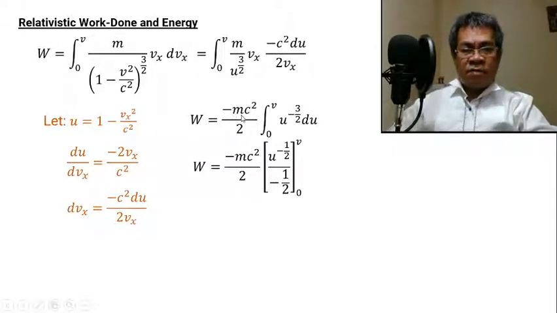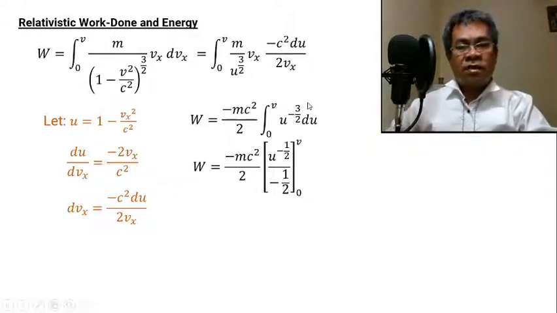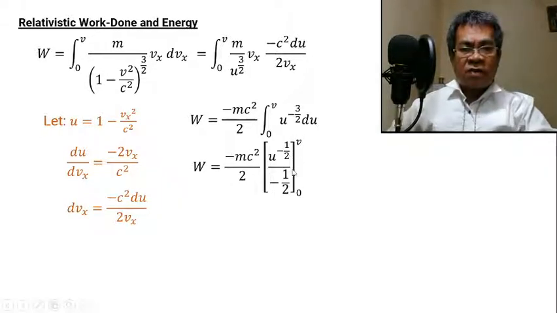So therefore, copy this one: negative mc squared over 2. Then, we are already integrating this one, so plus 1: negative 3 halves plus 1, because of the power rule, is negative 1 half. Now, the negative 1 half will be our divisor also. Negative, because this is negative, so negative times negative becomes plus.